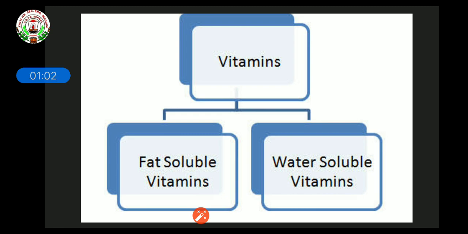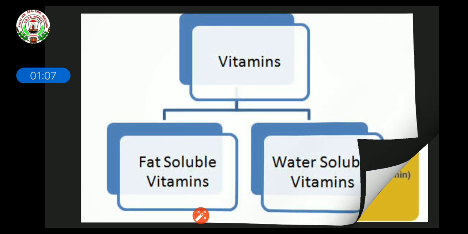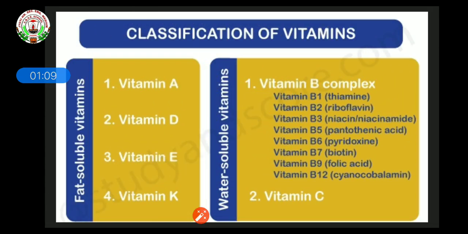Vitamins are basically of two types: fat soluble vitamins and water soluble vitamins. You can see the classification of vitamins here. Fat soluble vitamins are vitamin A, vitamin D, vitamin E, and vitamin K. Water soluble vitamins are vitamin B complex and vitamin C. We call it vitamin B complex because vitamin B is subdivided into different groups: B1, B2, B3, B5, B6, B7, B9 and B12.